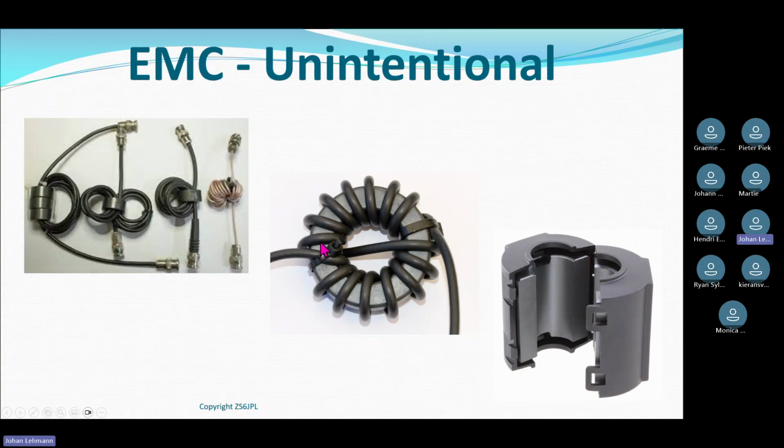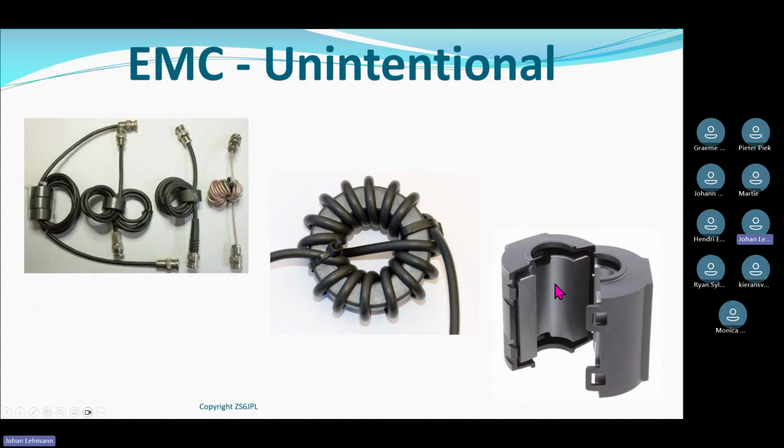In my shack, both my HF radios have all got these common mode chokes on, and it makes about a 2 to 3 S point difference on the S meter reading of my HF radios after installing these common mode chokes right at the back of the radio where the antenna connects.